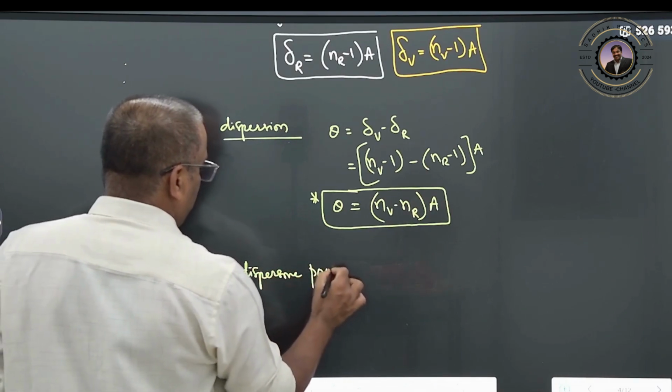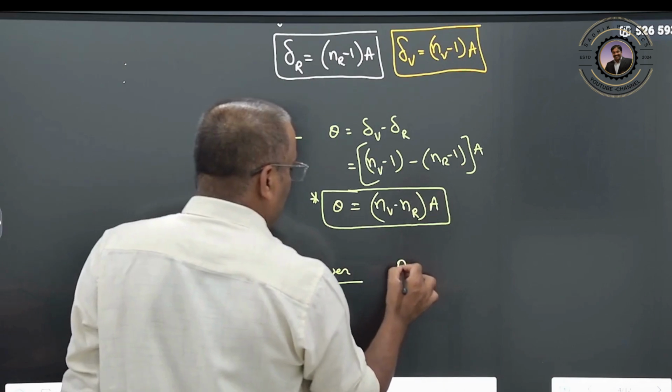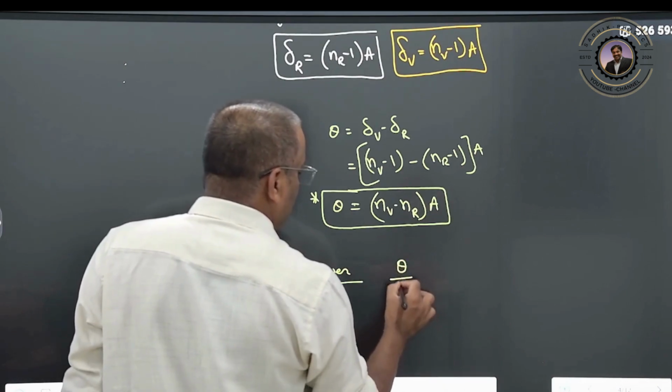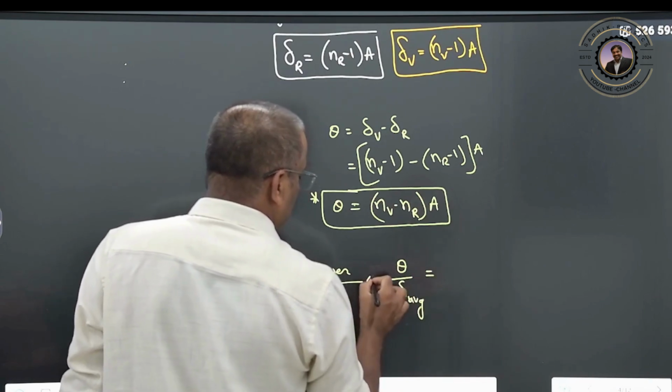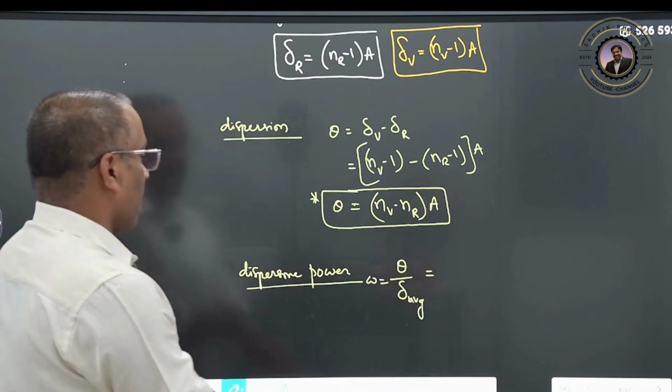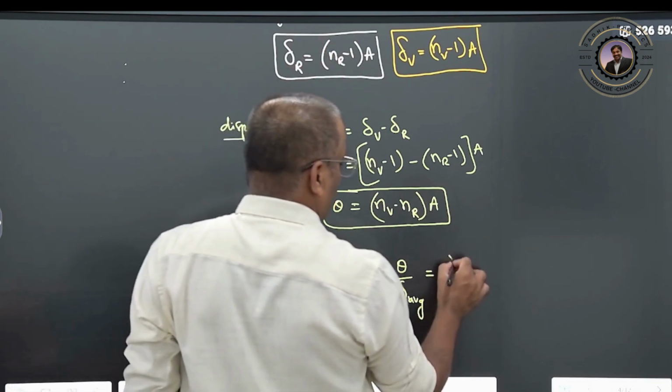Dispersive power. What is this dispersive power? Angle of dispersion per average deviation. So this you can call as dispersive power. So what can you write now?